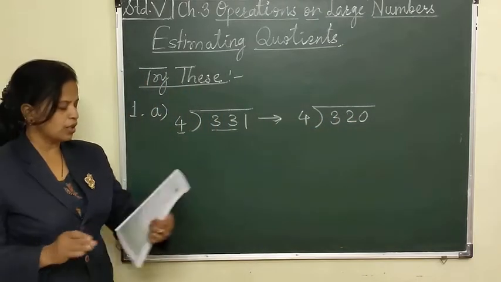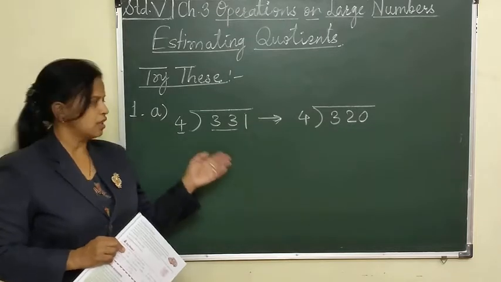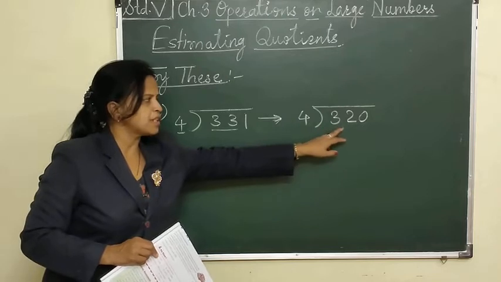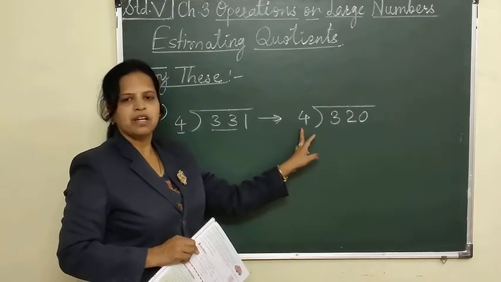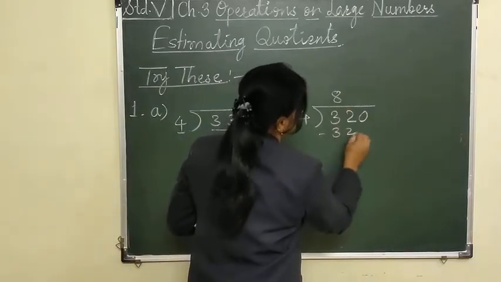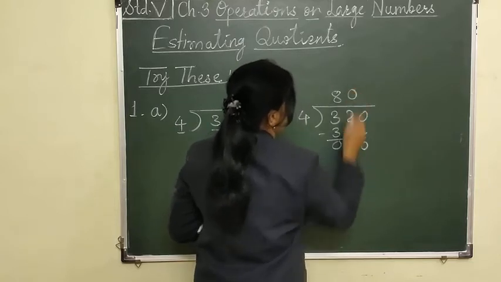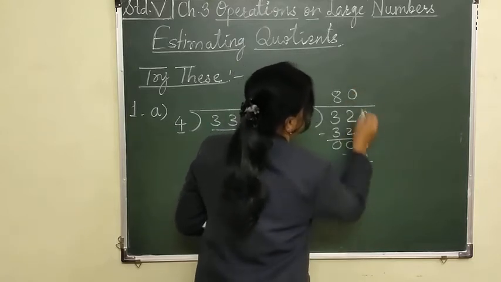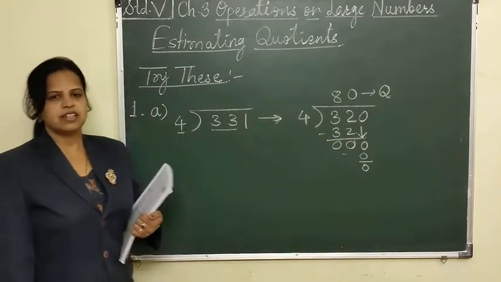Do you understand it now? Already it is given here, but why it is taken, that I explained to you, so that it will be easy. This number is a compatible number, which is exactly divisible by 4. So 4 8s are 32. And for this 0 again, 4 zeros are 0. So the quotient will be 80. Do you understand it? Okay.